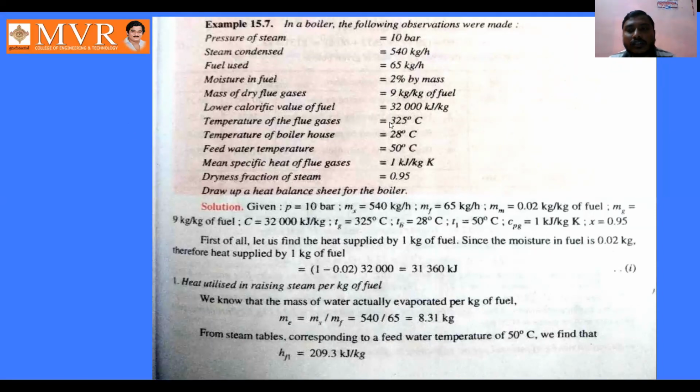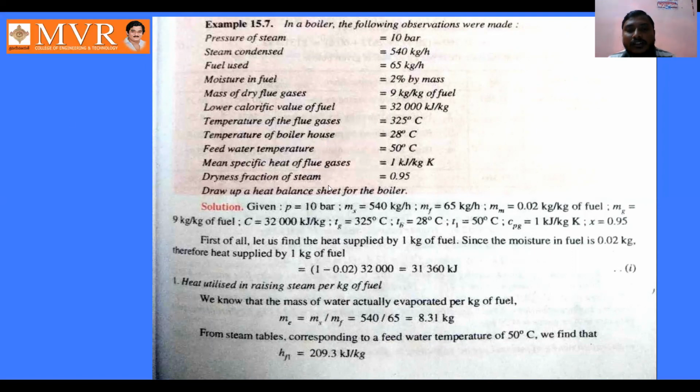Temperature of the flue gases is equal to 325 degrees Celsius. Temperature of boiler house is equal to 28 degrees Celsius. Feed water temperature is equal to 50 degrees Celsius. Mean specific heat of flue gases is equal to 1 kilojoule per kg Kelvin, and dryness fraction of steam is equal to 0.95.